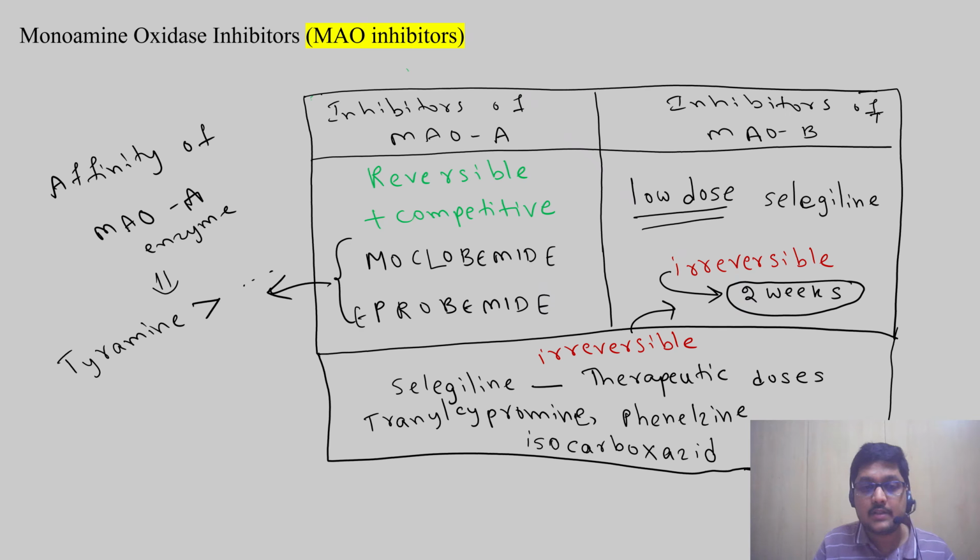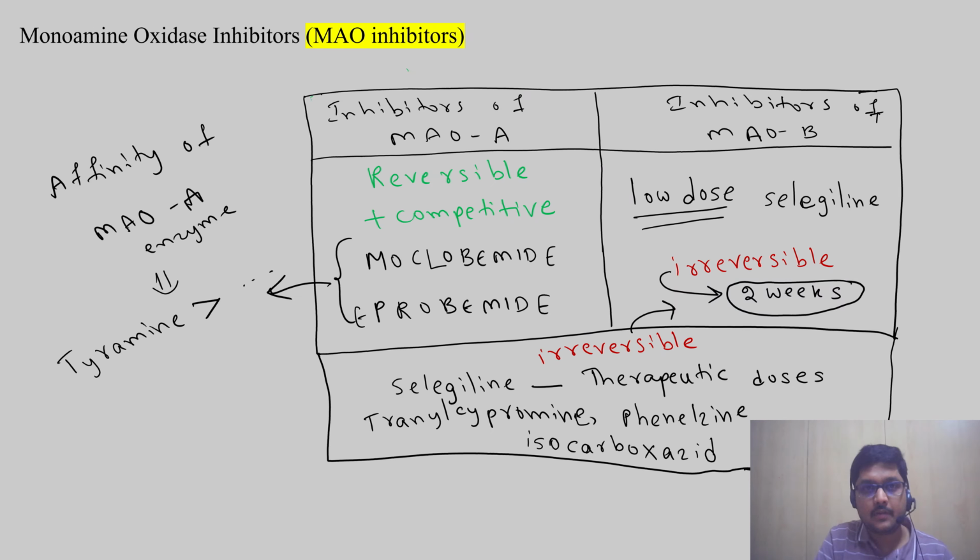So logically, what happens when these agents are given? These agents and tyramine compete with each other to bind to the monoamine oxidase A enzyme. Tyramine has more affinity, so the enzyme is bound more to tyramine, and there will be less scope for this drug to act. So when there is less tyramine in the diet, these drugs work better. When there is tyramine in the diet, they won't work well because the enzyme is bound mainly to tyramine, and the remaining enzyme will be bound to these drugs.